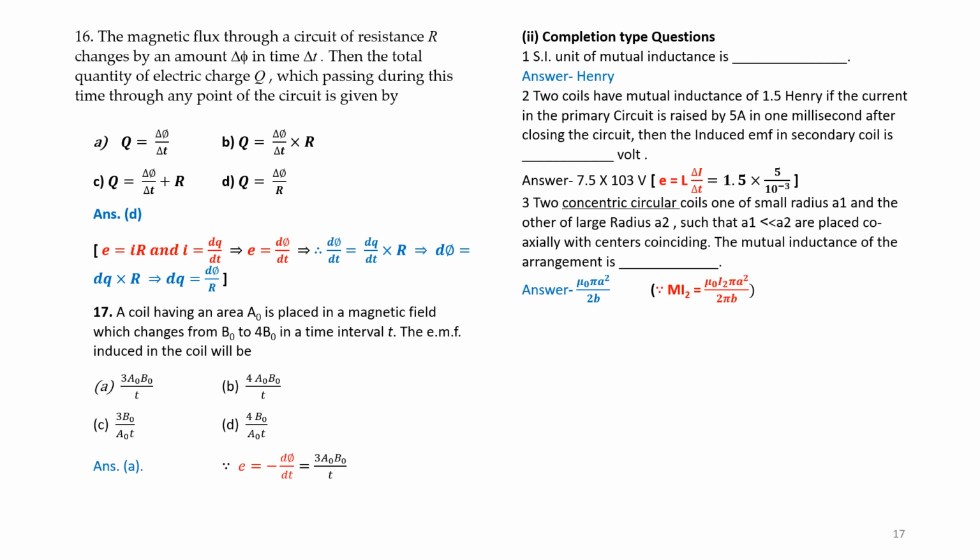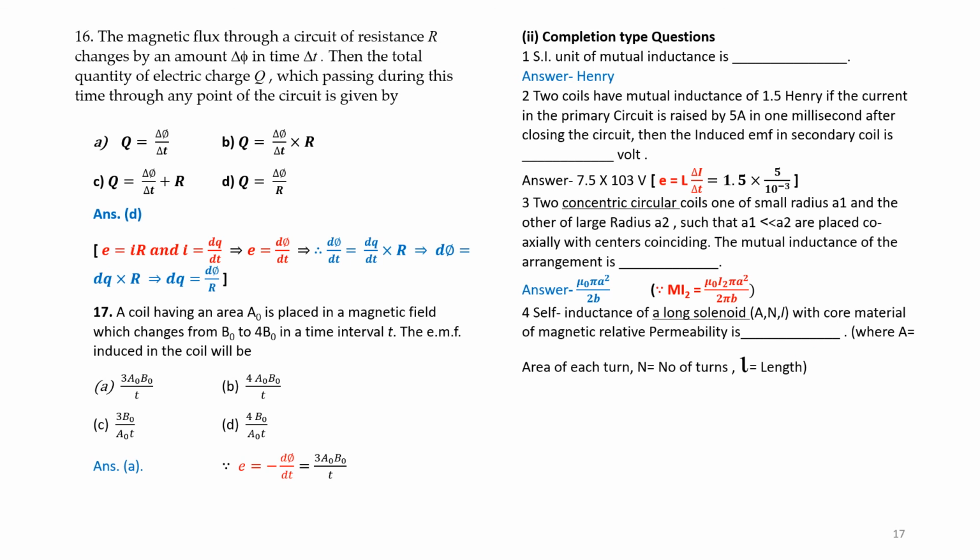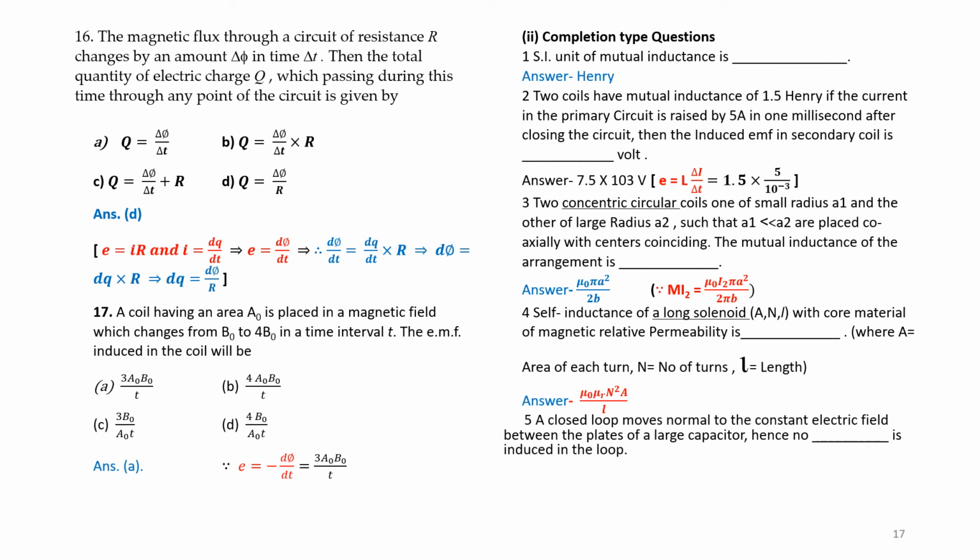Question number 4. Self-inductance of a long solenoid, with area of cross section A, N the number of turns and L the length, with core material of relative permeability mu r, is given by the formula mu naught mu r N square A by L. You have to remember this equation. Question number 5. A closed loop moves normal to the constant electric field between plates of a large capacitor. Hence, no current is induced in the loop.